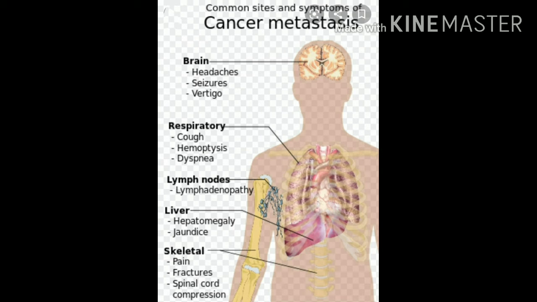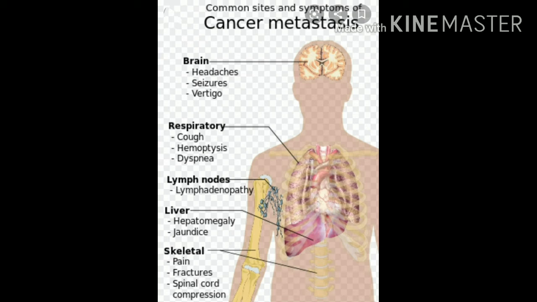Now we will see cancer metastasis, meaning if the cancer occurs in the following parts of the body, which signs and symptoms are shown by our body. The first is the brain. If the cancer occurs in the brain, then headache, seizures, and vertigo occur. If there is cancer related to the respiratory system, there is cough, dyspnea, and hemoptysis.